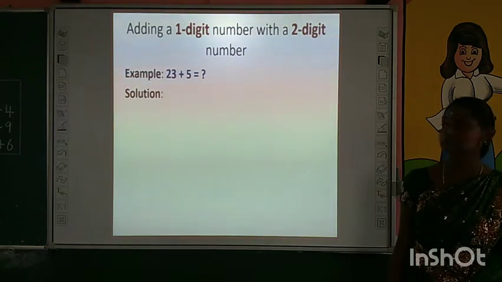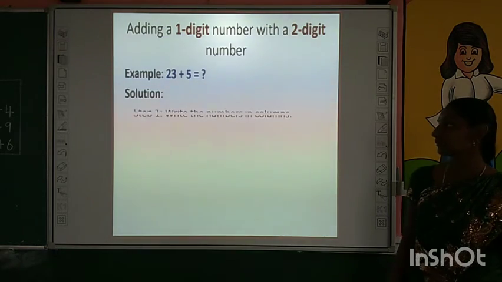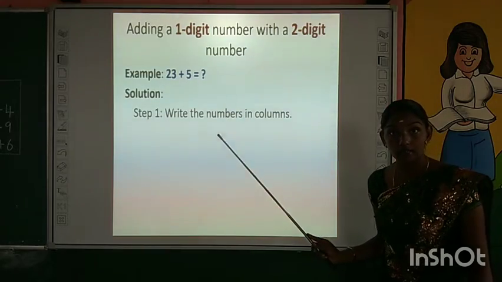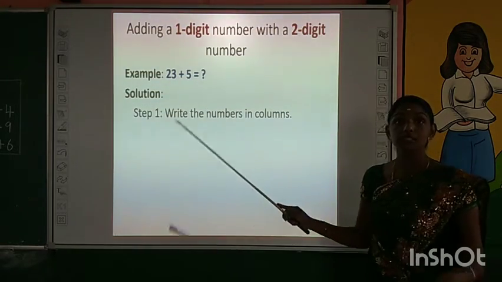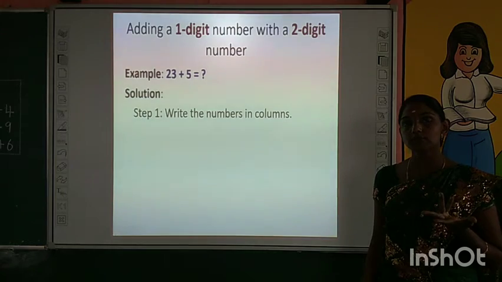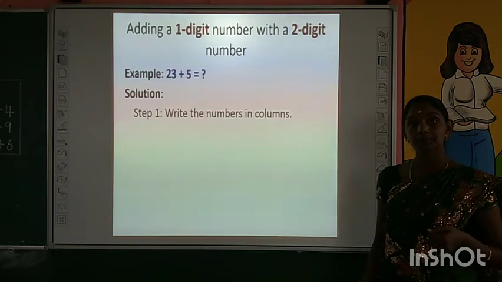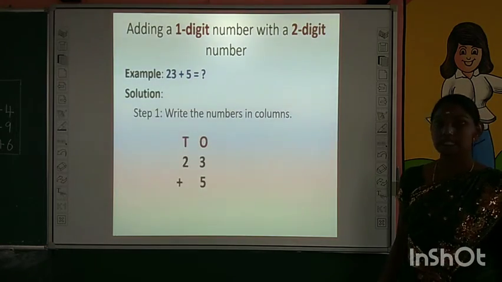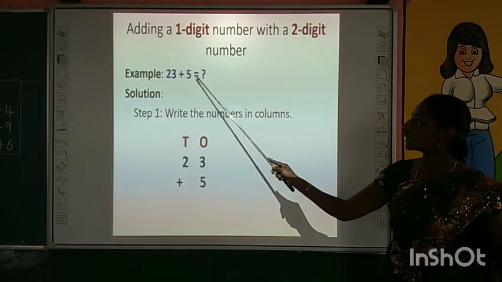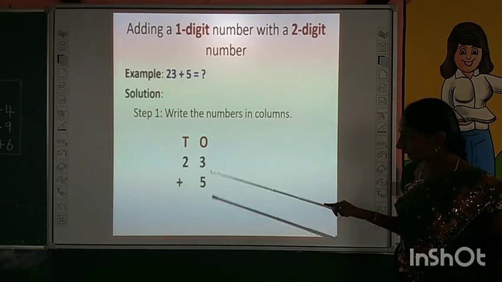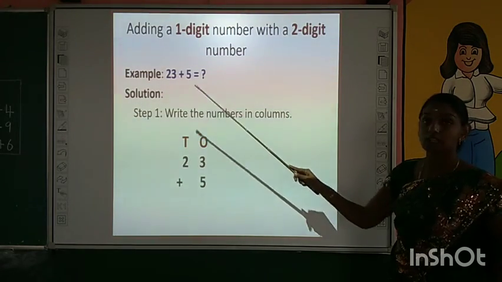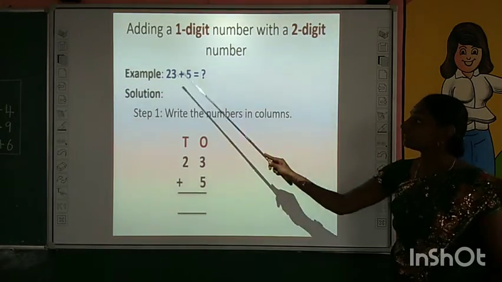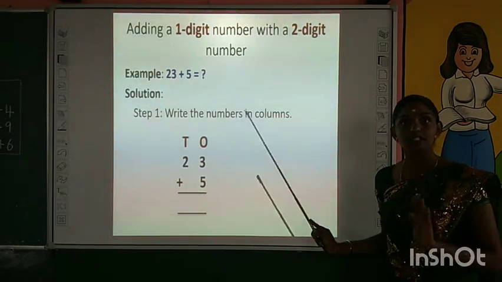Shall we see the steps? Do you remember the steps? Let me tell. First, we have to write the numbers in columns. We have to write the given numbers in correct columns. How many columns do we have for this sum? Yes, we have 2 columns. What are the columns? Ones and tens. We have to write the ones in the ones place, and we have to write the tens in the tens column. Like this, you have to write the given numbers in the correct column. This is the first step.